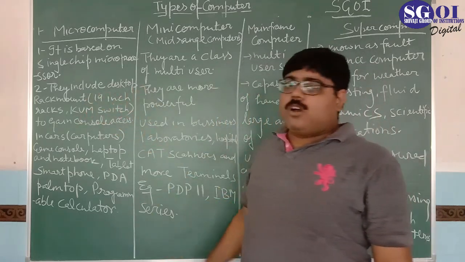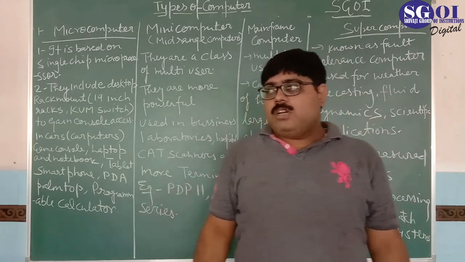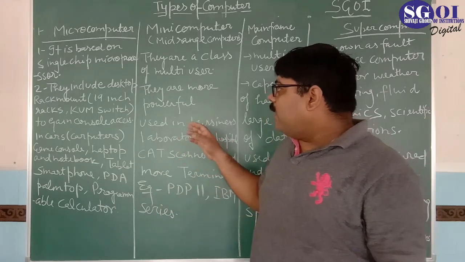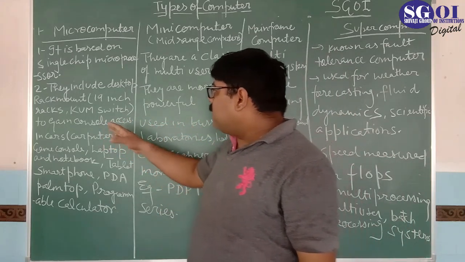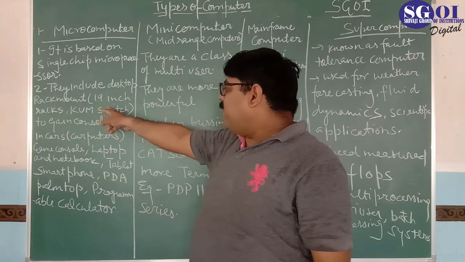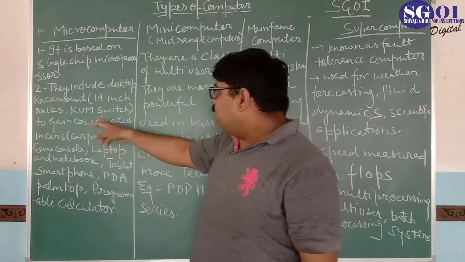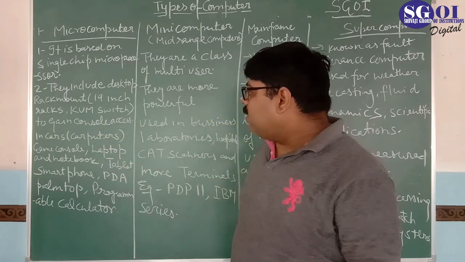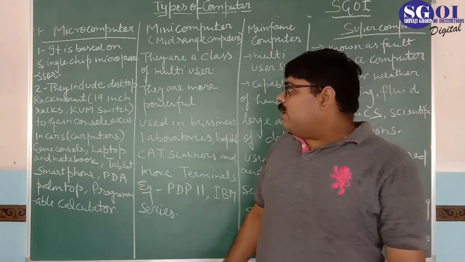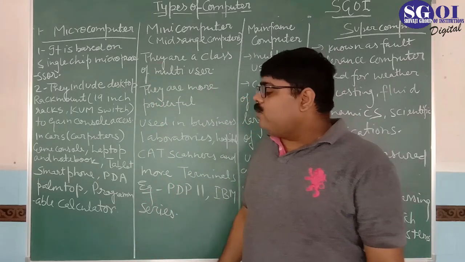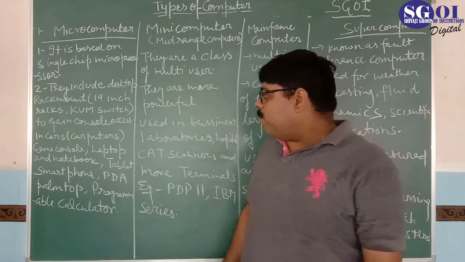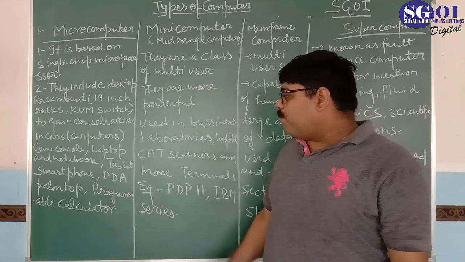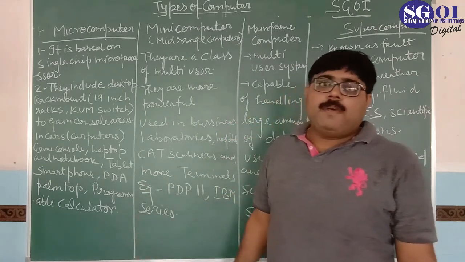They include the desktop. You see the computer put on a table, known as a desktop, and nowadays we use some other computers like rack mount, having a 19-inch screen, and there is a KVM switch to gain console access. And there are other computers in microcomputers like notebook, laptop, PC, pocket PC, smartphones, PDA, tablets, palm top, and programmable calculators.